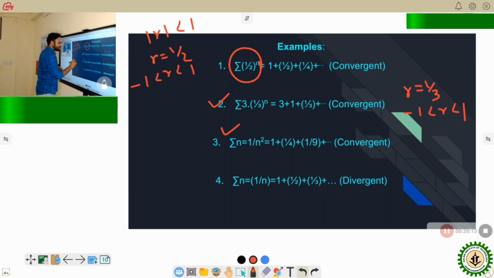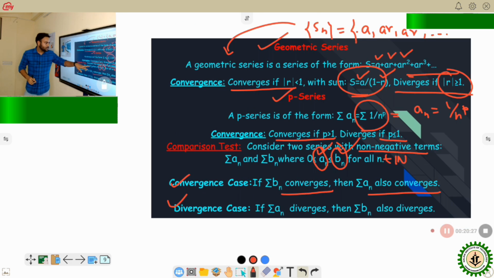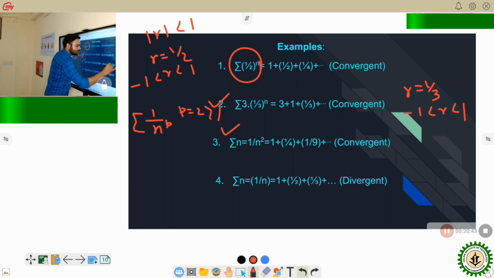Here this is a P series which can be written in this form, 1 by n to the power p, where p is equal to 2. Now when p is greater than 1, this will be a convergent series. We have the value p equal to 2, so 2 is greater than 1, and that's why it is convergent.